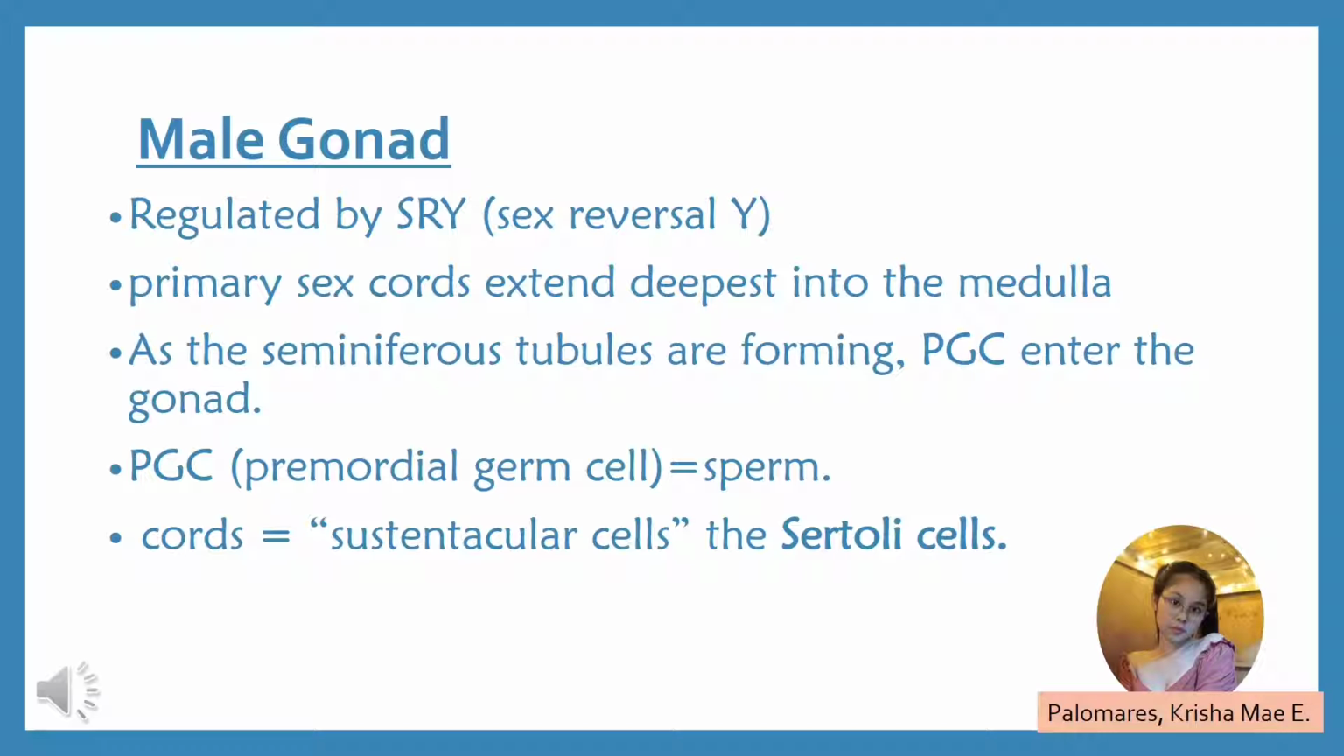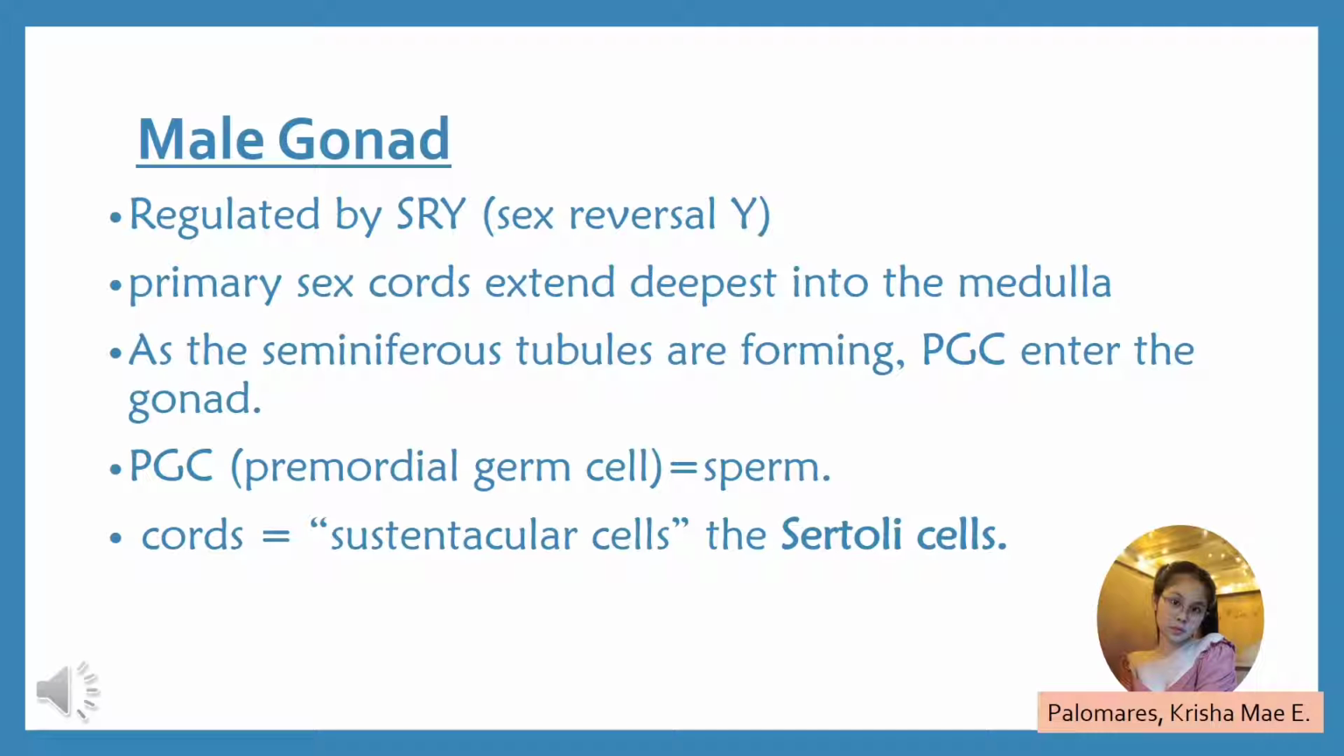The primary sex cords enter the medulla and differentiate into the seminiferous cords. These are the precursors to the seminiferous tubules, where sperm will be produced. The parts of the primary sex cords that extend deepest into the medulla form the rete testis, the first in the series of structures by which sperm leaves the testes in adulthood.